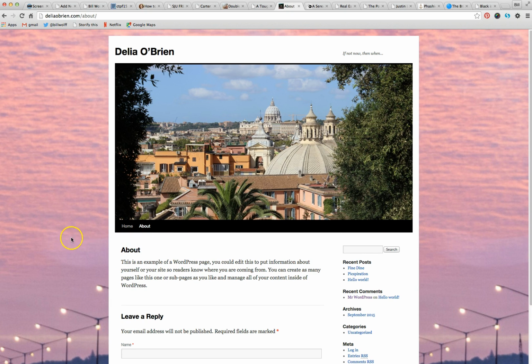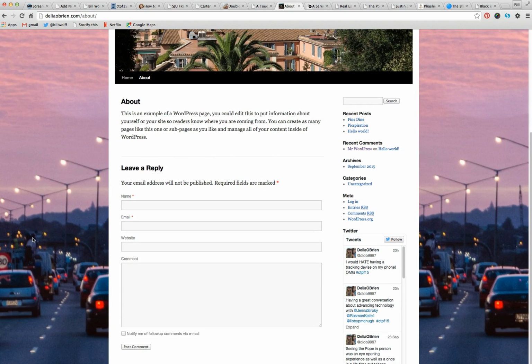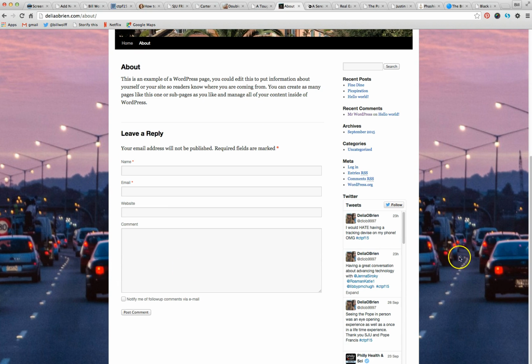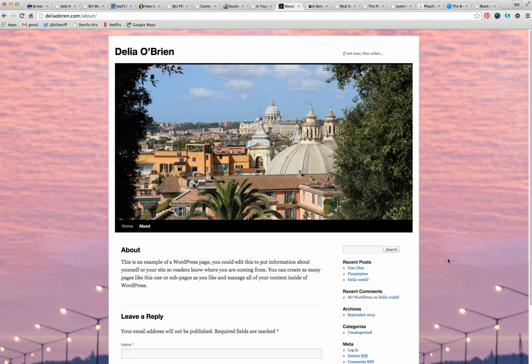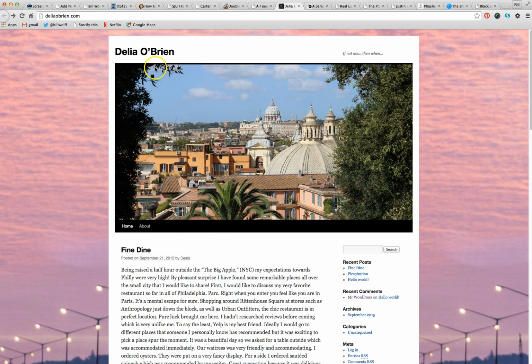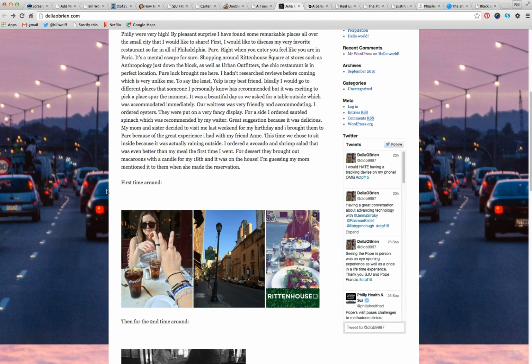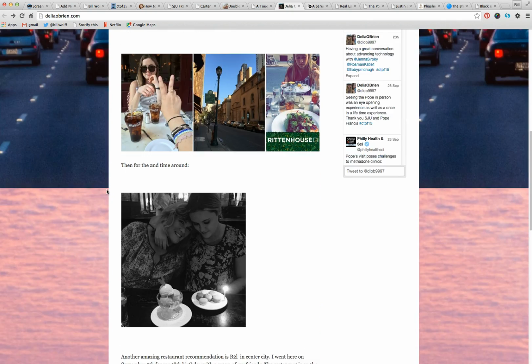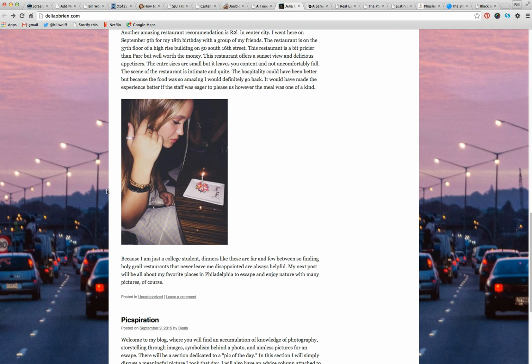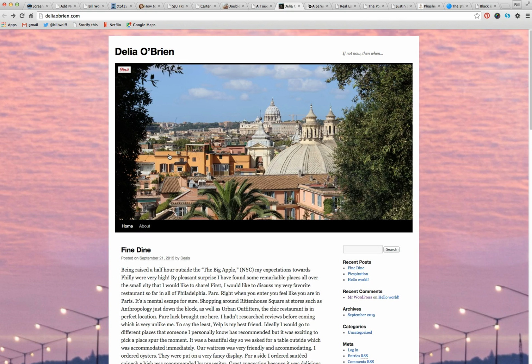There's this background with traffic. Is this like going to the airport or something? I'm not really sure what I'm seeing here, a bunch of cars waiting in traffic. Again, we need to do your about page. So I would really think about what your header is, what you're trying to convey, what it is that this image is trying to convey, and then is it about pictures or is it about food or is it about both? Think about the layouts, and based on time, we're almost done here with this one.